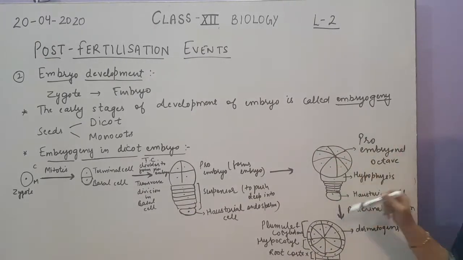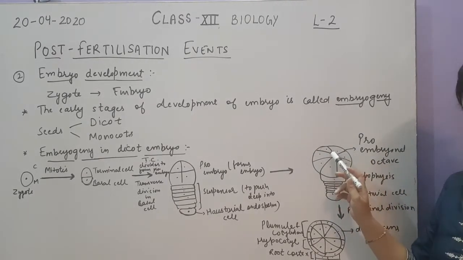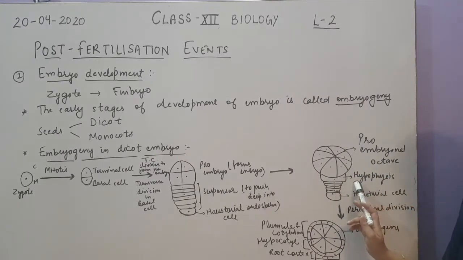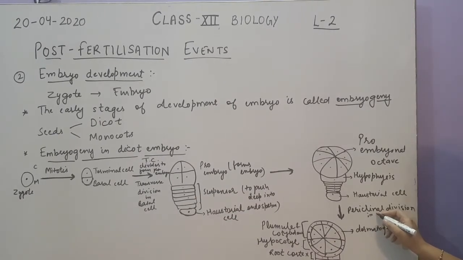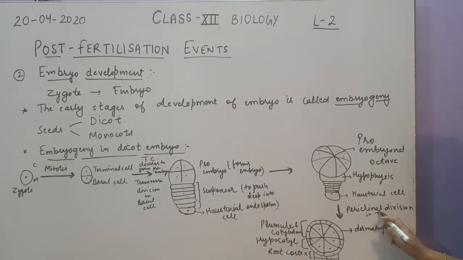So is this structure clear to you? This is the proembryonal octave having 8 cells in it. Then the next cell, that is the first cell of suspensor, called hypophysis. Then this is the suspensor, and the last one is the haustorial cell. Now let's see the division in the terminal cell. So as you know, the proembryo, you can say.